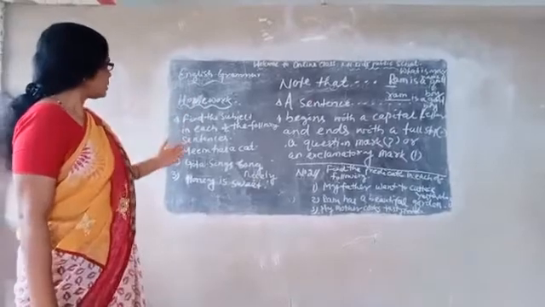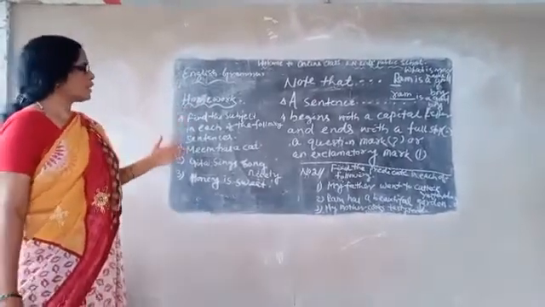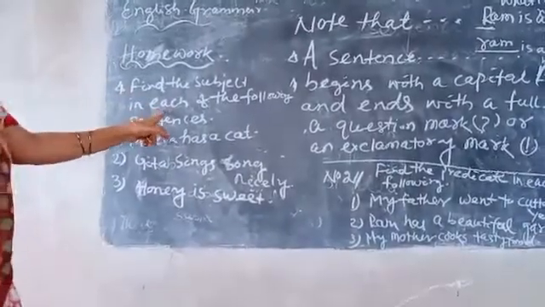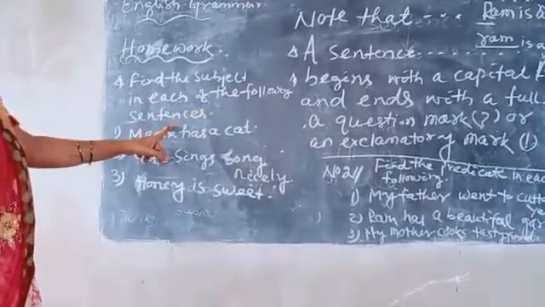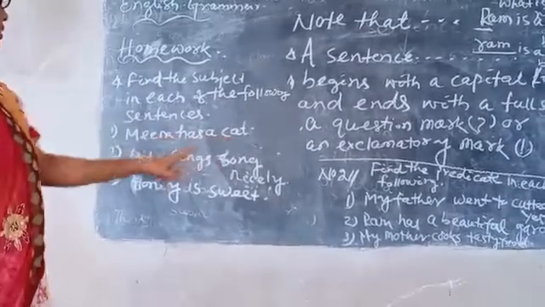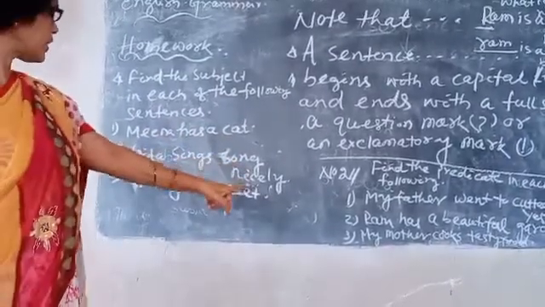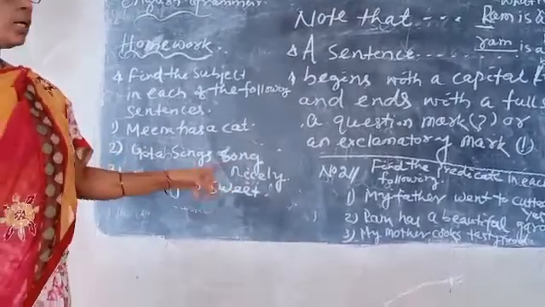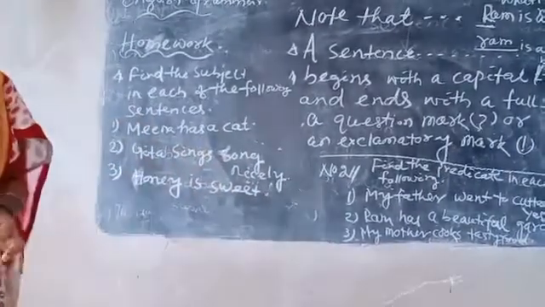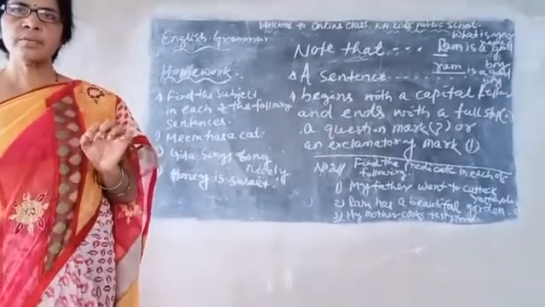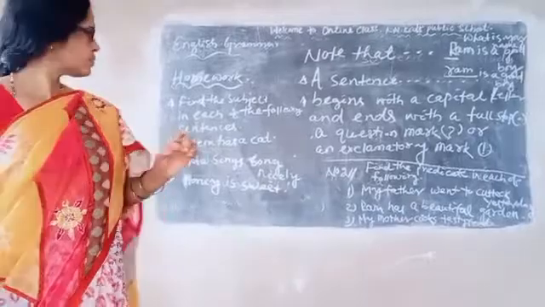Here I have given some homework. First question, find the subject in each of the following sentences. Meena has a cat. Geeta sings song nicely. Honey is sweet. I have said, if you want to find the subject, you must put the question who or what.